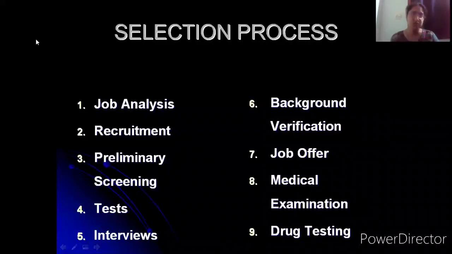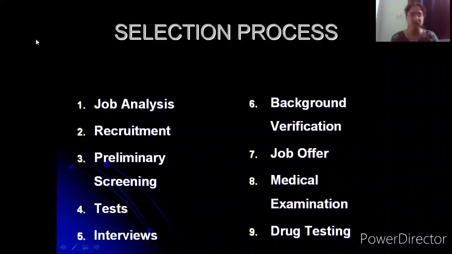There can be accidents which can happen. There can be situations where they can get extremely ferocious and start misbehaving with their fellow employees, or with their supervisor, or with their manager. So all these problems can crop up. So it's not only drug testing, even medical examination also. The purpose is also to ensure that the candidates' absenteeism can get reduced. Those who have inbuilt medical conditions or those who are drug addicts will obviously end up absenting themselves more. So all these problems can be avoided in case proper drug testing is also done.